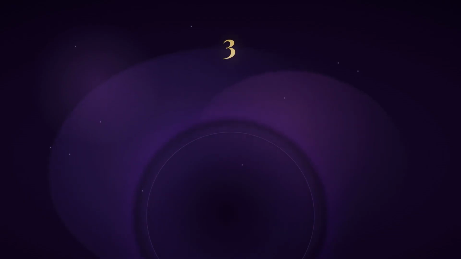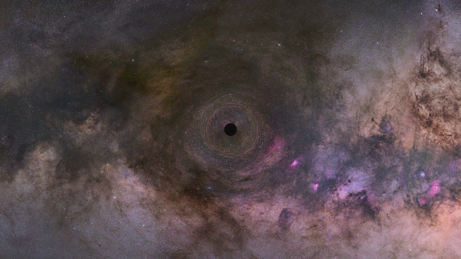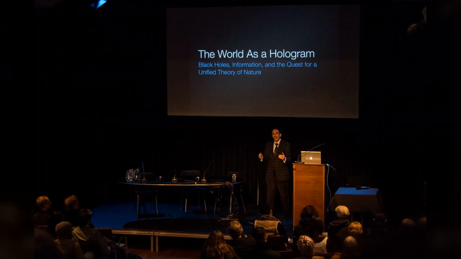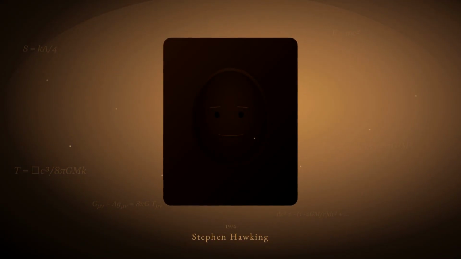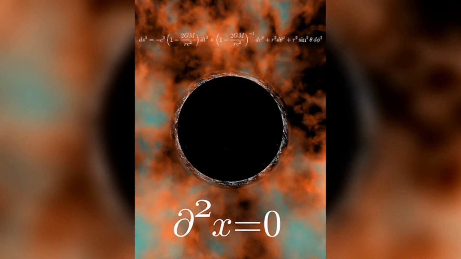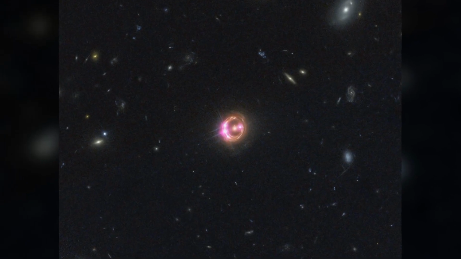Number 3, the black hole information paradox. Where does information go? Black holes are the ultimate cosmic trap. Anything that crosses the event horizon is gone forever, or so we thought. In 1974, Stephen Hawking proved that black holes are not entirely black. They emit a faint glow called Hawking radiation, caused by quantum effects near the horizon. This radiation carries away the black hole's mass, over unimaginably long timescales, until the black hole evaporates completely.